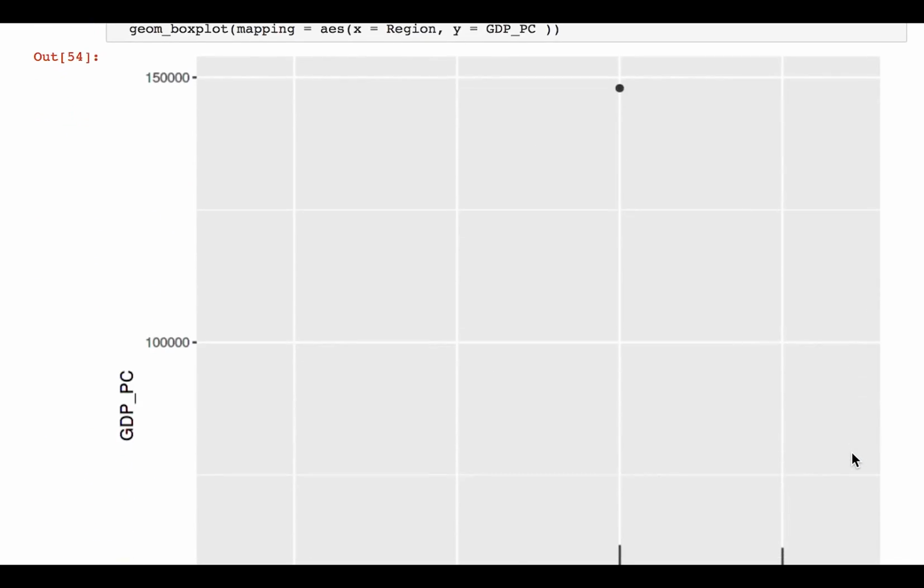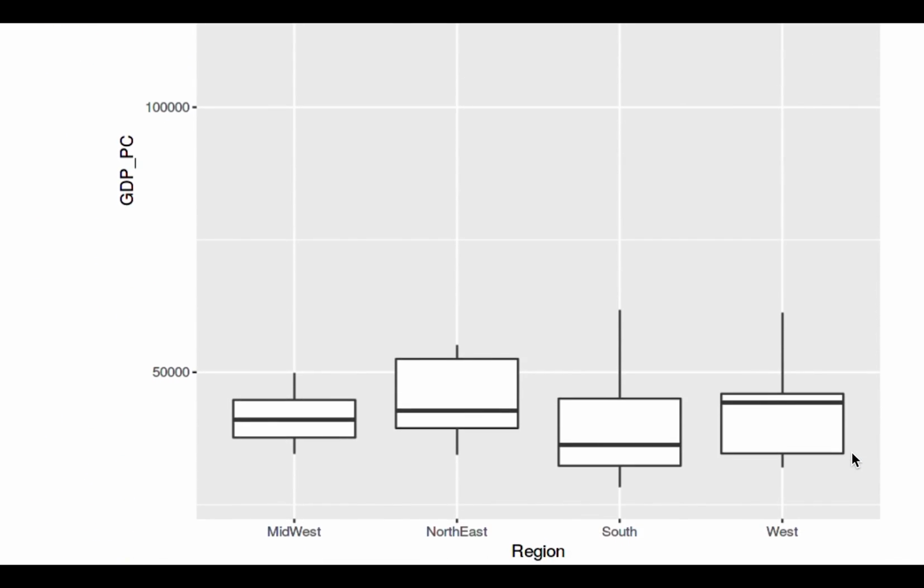And this is a box plot for GDP, and it's also categorized by region. And from this box plot, we can see that the South has the lowest GDP, which matches with our last box plot of South having the lowest labor force.